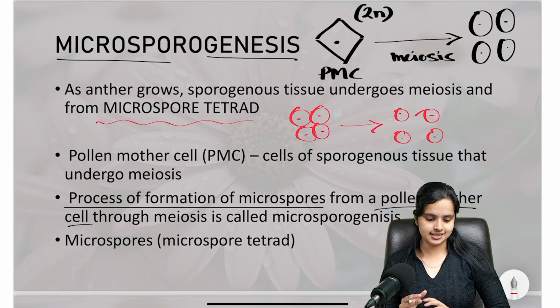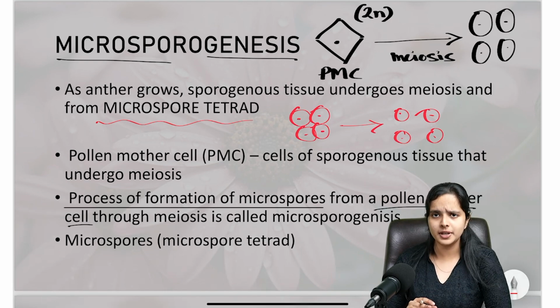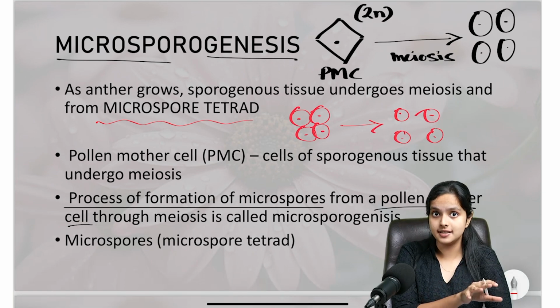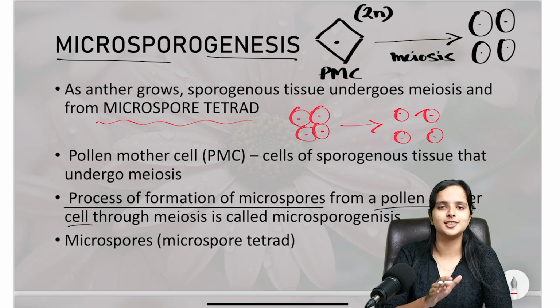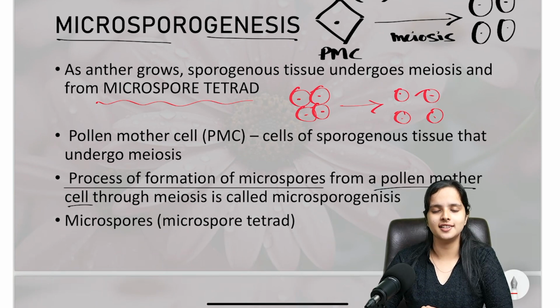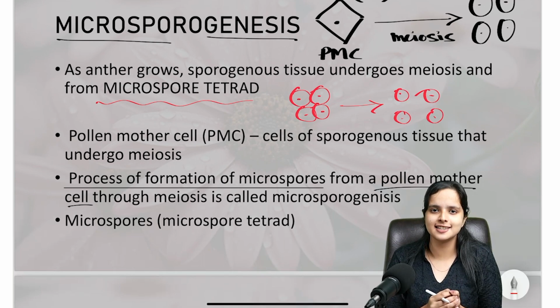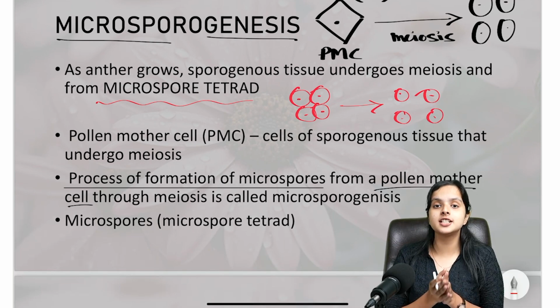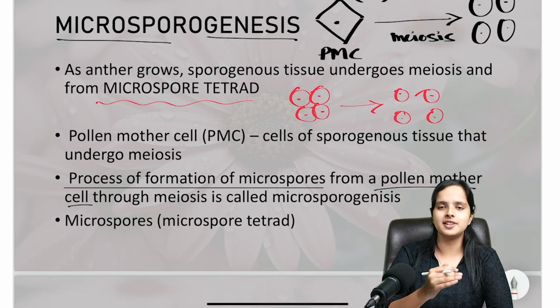So I hope that's clear. So this is what microsporogenesis is. It's nothing complicated. Simply, what you should know is that there will be a pollen mother cell which is diploid, and from that pollen mother cell, after meiosis, you will get 4 microspores which are all healthy and good to go. These microspores later develop into a pollen grain. The microspores will not be directly released into the environment, but will develop into a pollen grain, and only the pollen grain will be released into the environment.